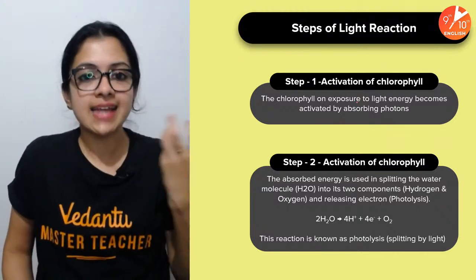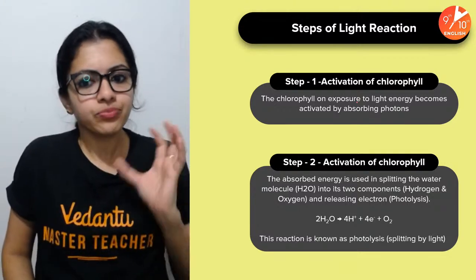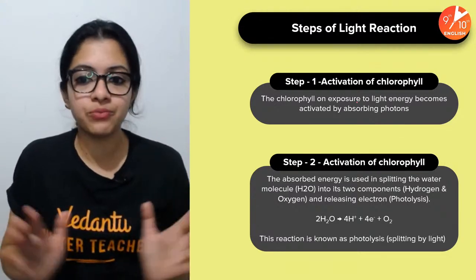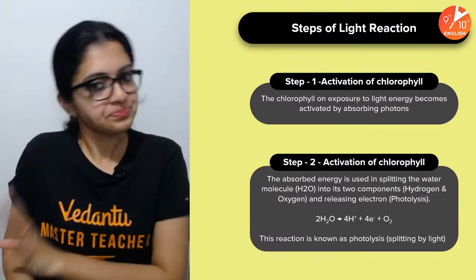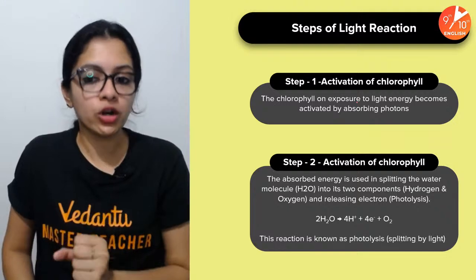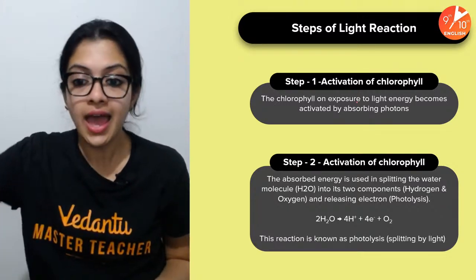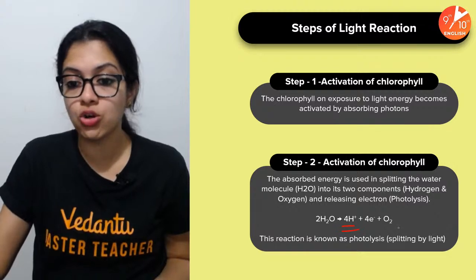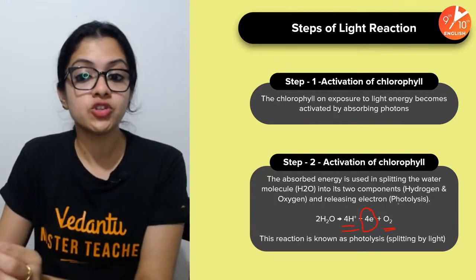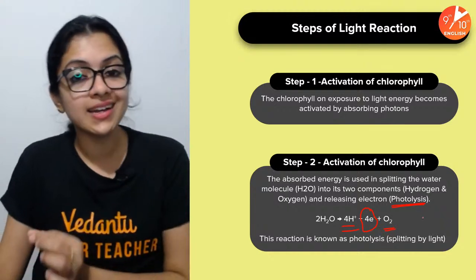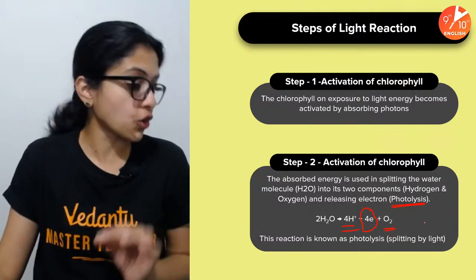So those excited chlorophyll electrons have to utilize their energy somewhere. So they use this energy in splitting water, right? They split the water molecule into its major components, hydrogen and oxygen. And in the meantime, they also release electrons. This process by which water is split in the presence of light energy is called photolysis.